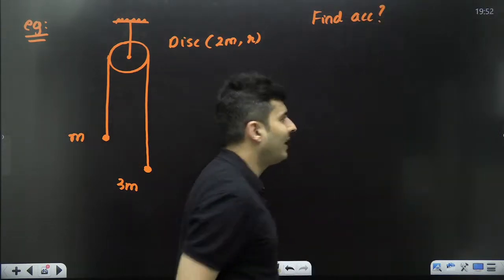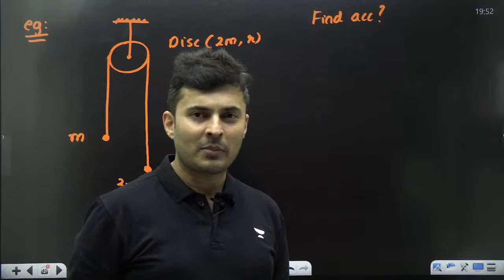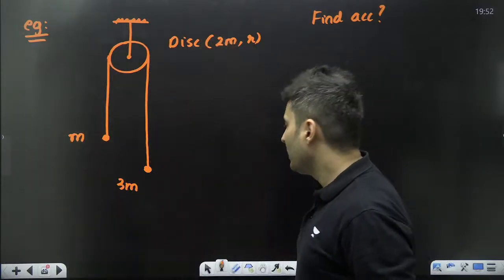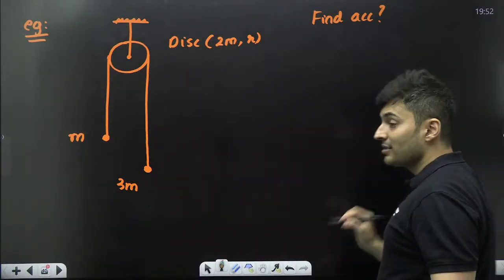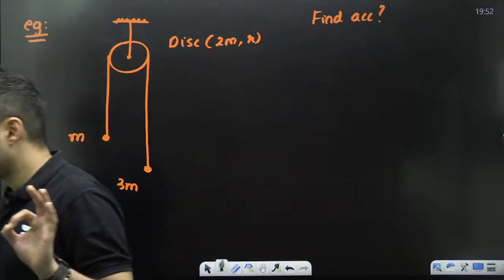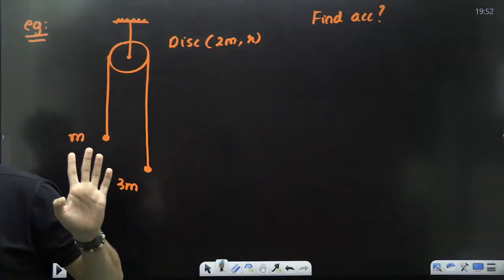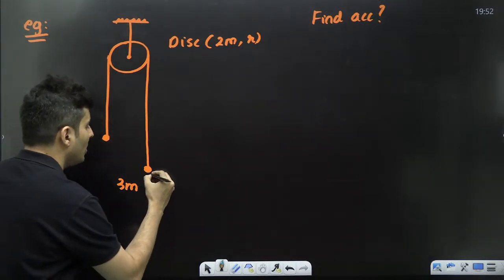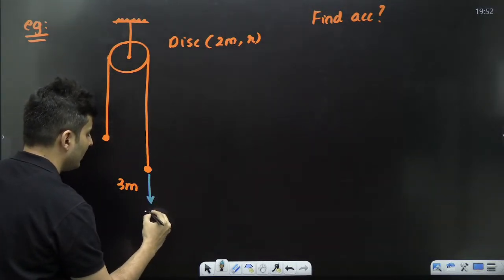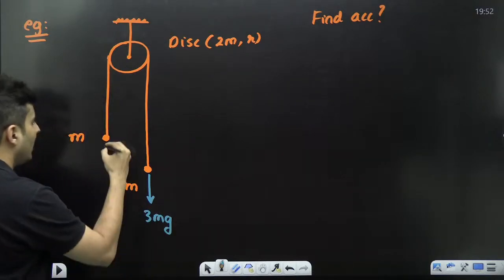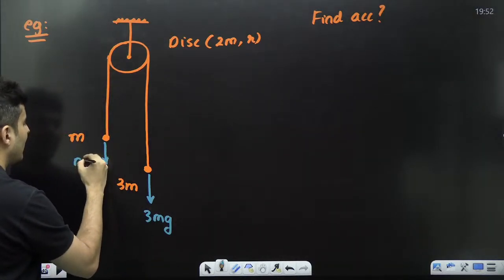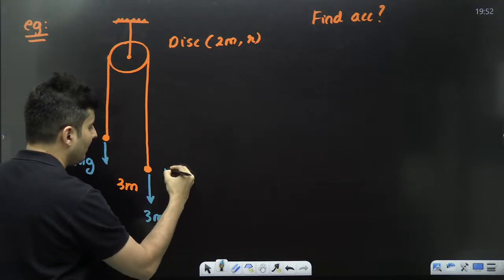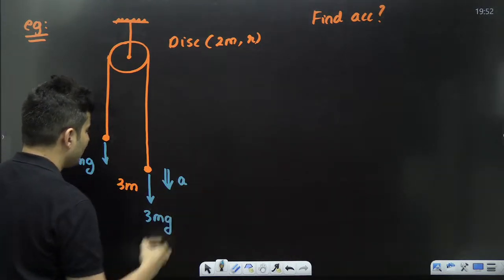Now, usually what used to happen in these kinds of questions in regular Newton's laws, we will take one more lecture for rotational motion, that's all. Usually what we used to do, we used to show the weight here like 3mg, correct? Then another weight here, which is basically mg. This 3m being heavier will come down with some acceleration.